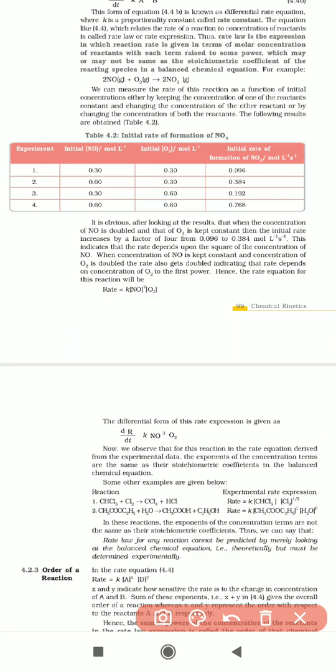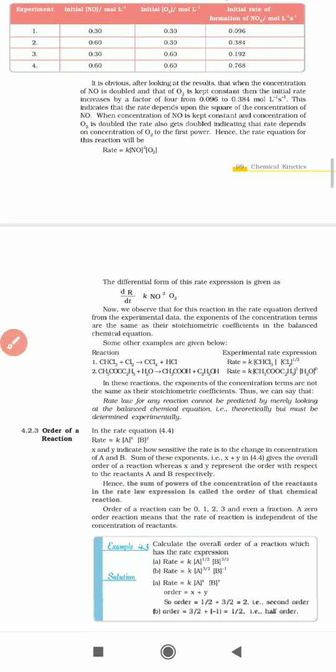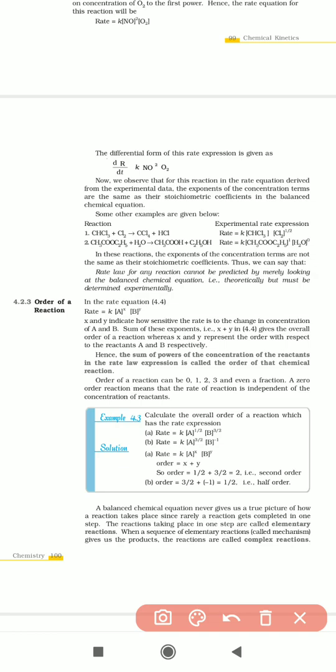Now let us see this point. The rate law for any reaction cannot be predicted by merely looking at the balanced chemical equation, that is, theoretically, but must be determined experimentally. So what this sentence says is that the rate law of any reaction cannot be predicted by merely looking at the balanced chemical equation.